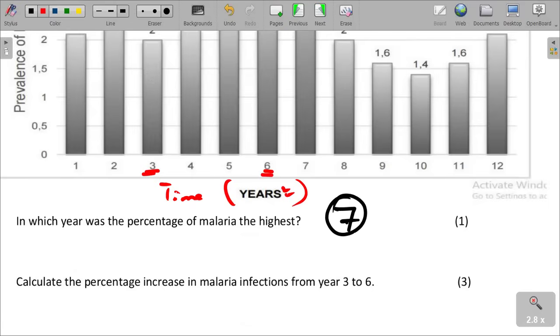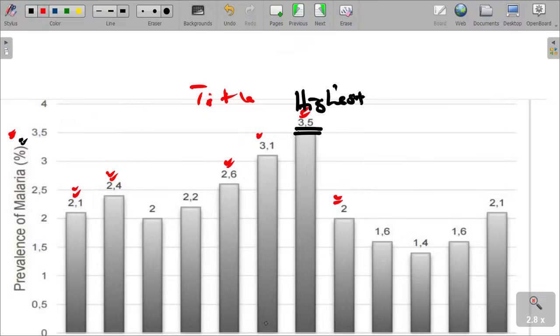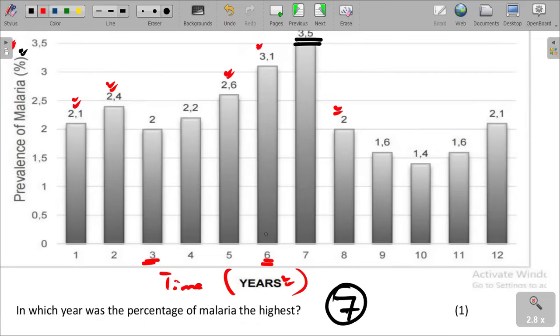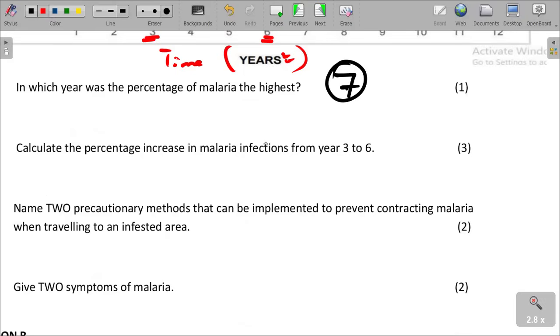Year 6 was 3.1, and year 3 is 2. So to calculate the percentage increase, 3.1 minus 2. These are percentages anyway, which are already given. What do we get? We get 1.1, 1.1%.